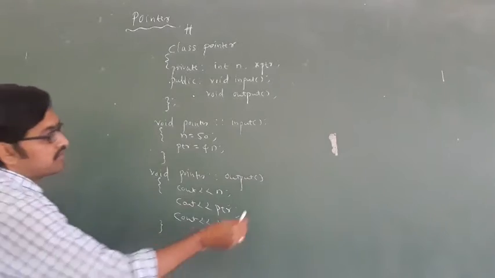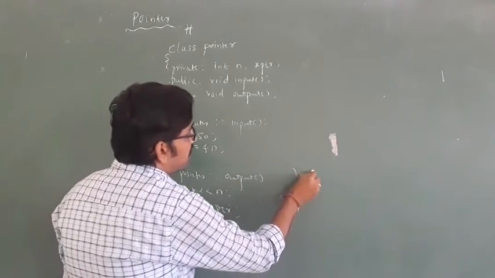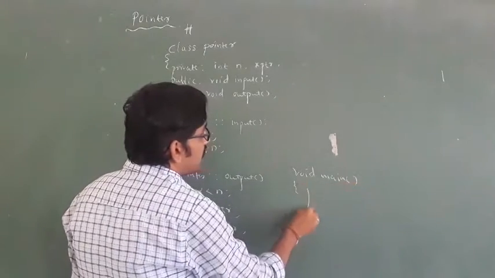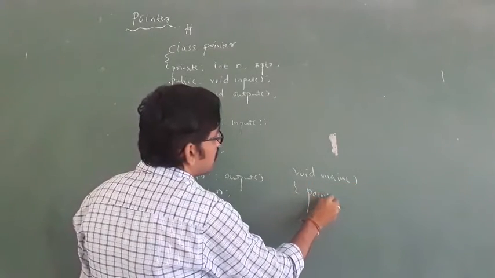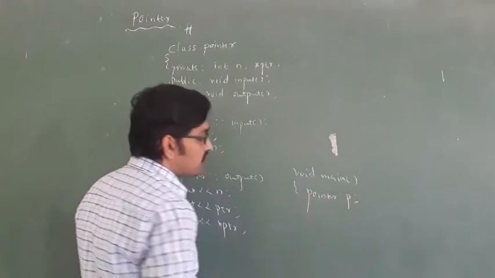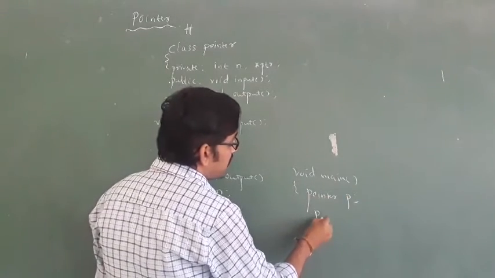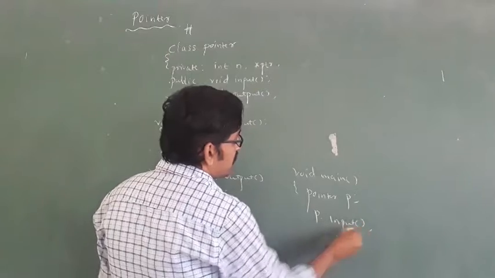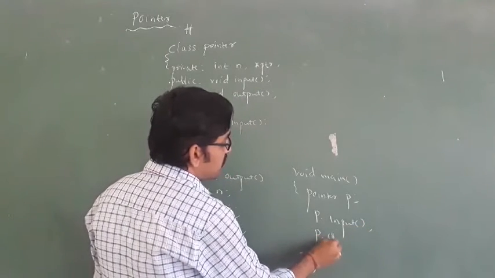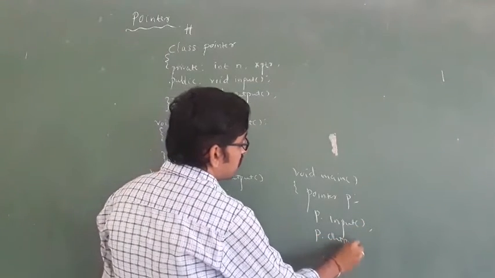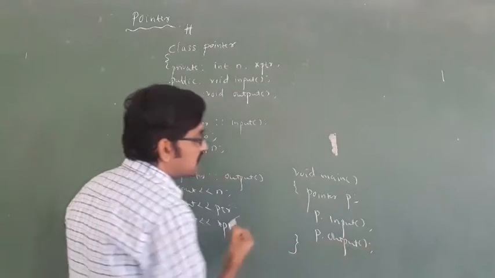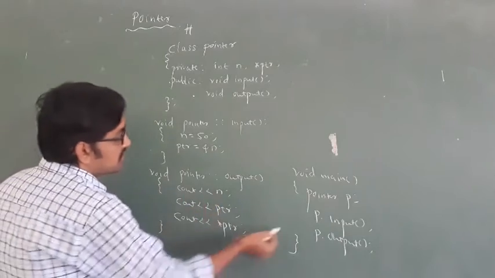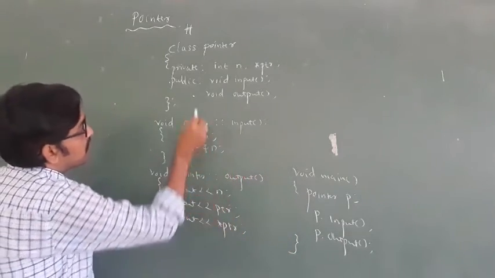Then void main, right? Void main. Create, how to create object by using class pointer, p is one class. Then take p dot input, p dot output, then getch, close the bracket. See what is the answer you are getting here. n means how much value?